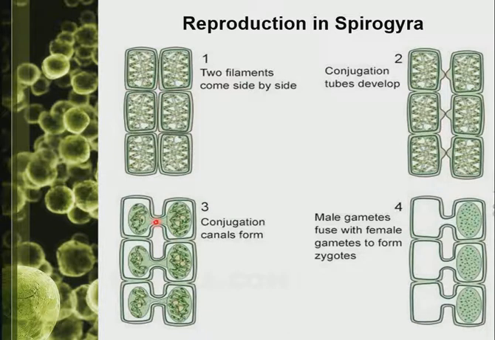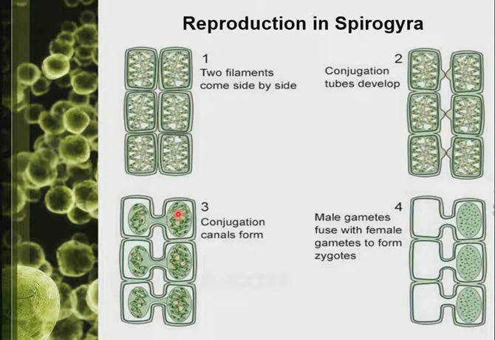Now, at this conjugation tube, the contents of the two cells are described as gametes. And usually we have a male gamete and a female gamete.